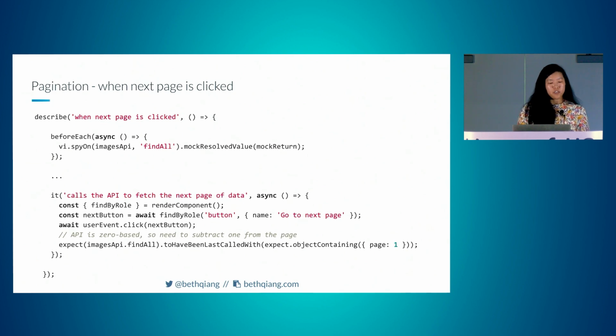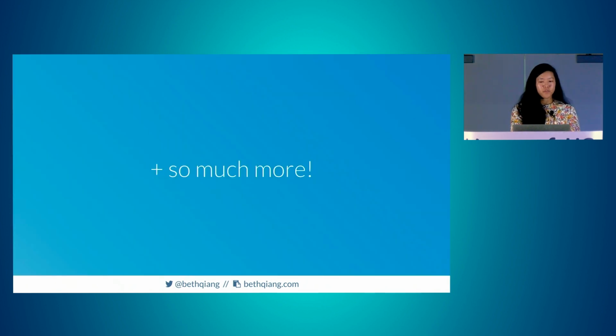This is a little funky here because our API is 0-based, but our pagination component is 1-based, so there's some funkiness with finding the actual page number. But same idea, we go to the next page, and then we expect imagesAPI.findAll to have last been called with an object containing the new page number. There are going to be a lot of other situations you'll encounter while testing that we haven't covered, but I hope this at least gives you a good start.